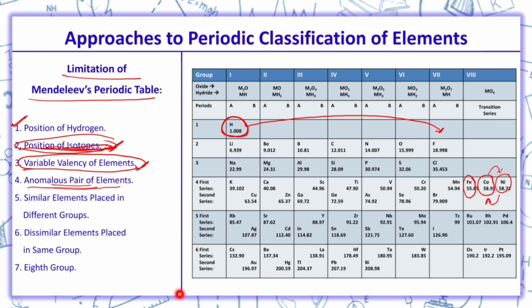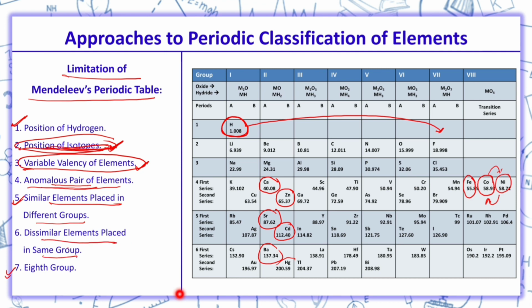Fifth one is similar elements placed in different groups. What happened, there were similar elements which are placed in different groups. So due to this his table was discarded. Sixth, dissimilar elements placed in same group. We can see over here calcium and zinc, properties are different but they are placed in same group. So due to all these anomalies, his periodic table is rejected.